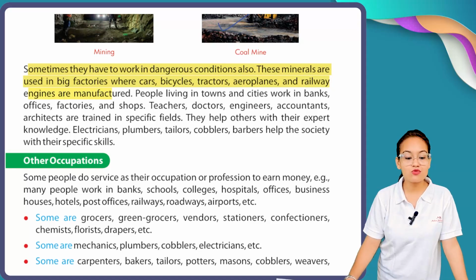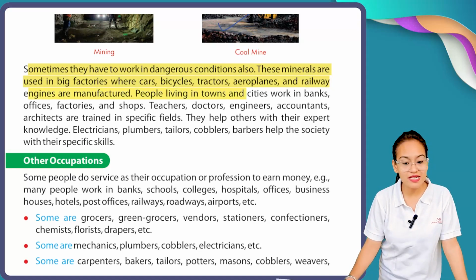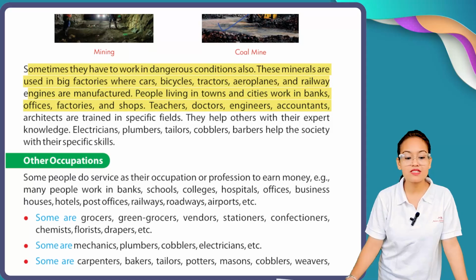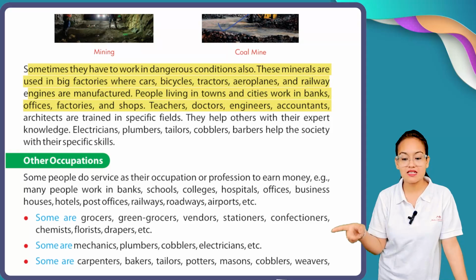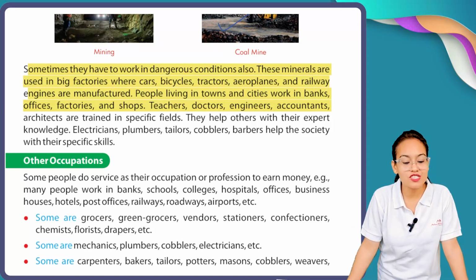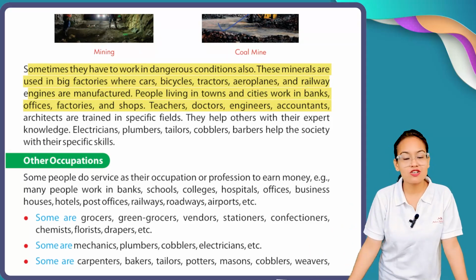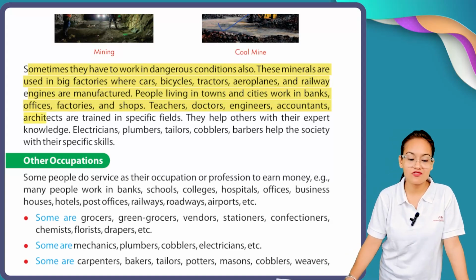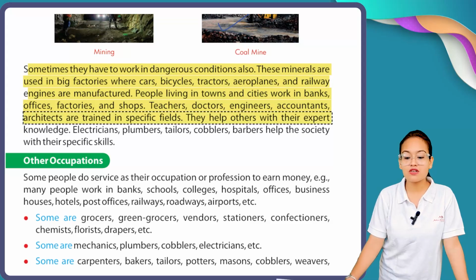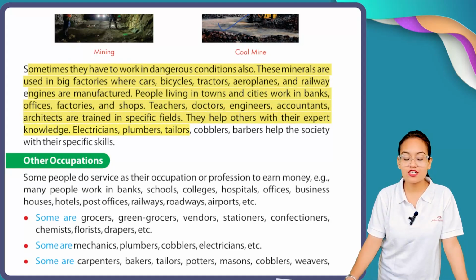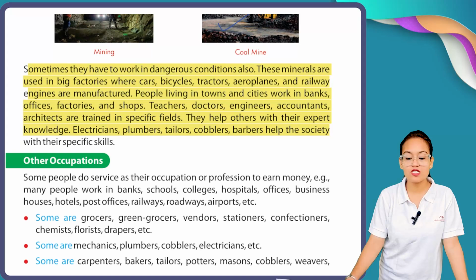These minerals are used in big factories where cars, bicycles, tractors, aeroplanes, and railway engines are manufactured. People living in towns and cities work in banks, offices, factories, and shops. Teachers, doctors, engineers, accountants, architects are trained in a specific field. They help each other with their expert knowledge. Electricians, plumbers, tailors, cobblers, barbers help the society with their specific skills.